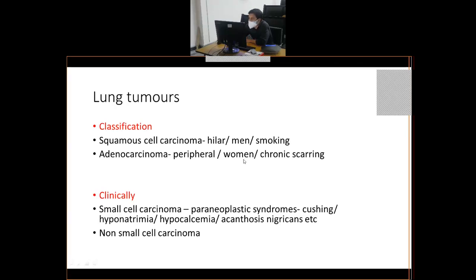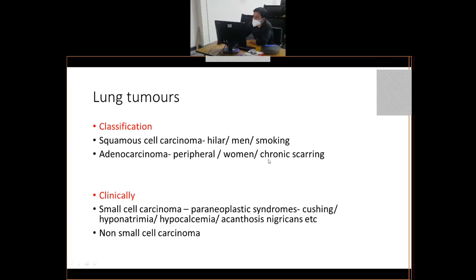Another important difference between squamous and adeno is smoking. Usually smoking is associated with squamous cell carcinomas, whereas smoking is not associated with adenocarcinoma. It is chronic scarring due to anything. It might be an old tubercular scar or scarring due to any cause. If there is chronic scarring in the lung, these scars give rise to adenocarcinoma. Usually these are not associated with smoking.